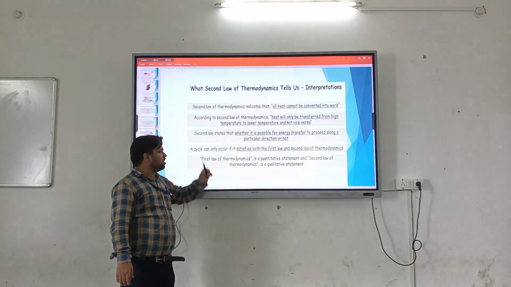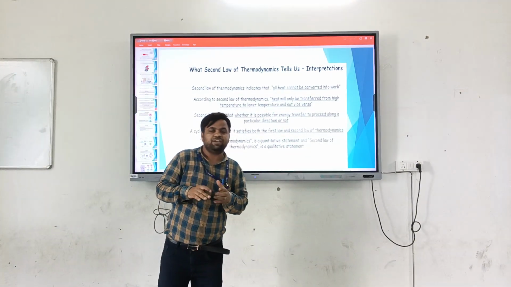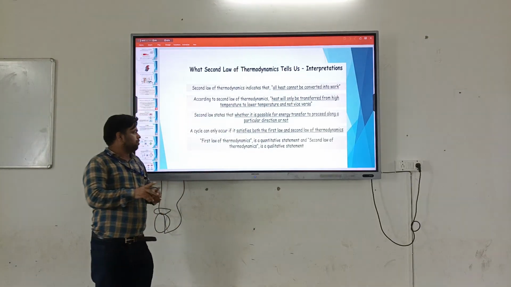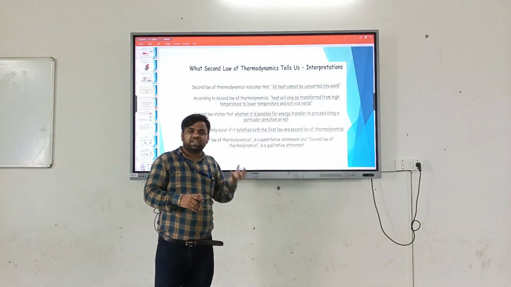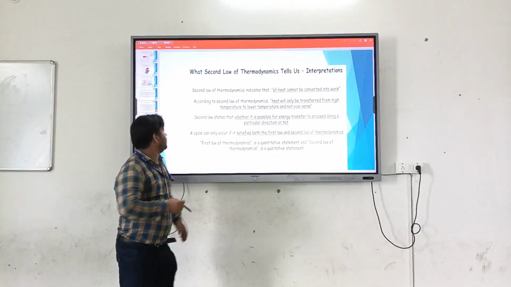Similarly, a cycle can occur if it satisfies the first law. A thermodynamic cycle will occur if it satisfies both laws, the first law and the second law of thermodynamics. The first law of thermodynamics is a quantitative statement, meaning it depends on quantity, and the second law is a qualitative statement.